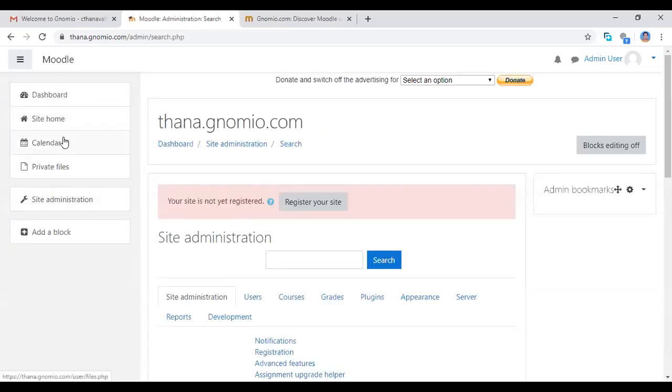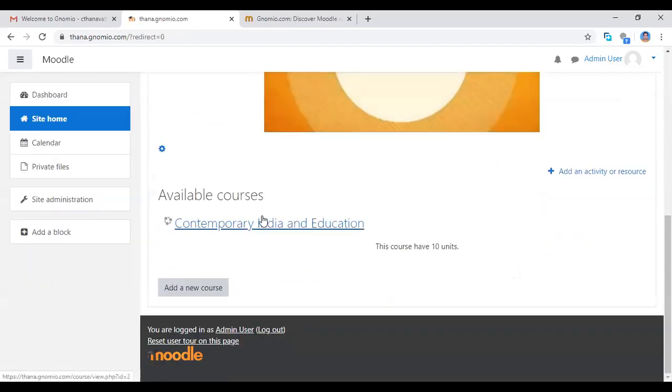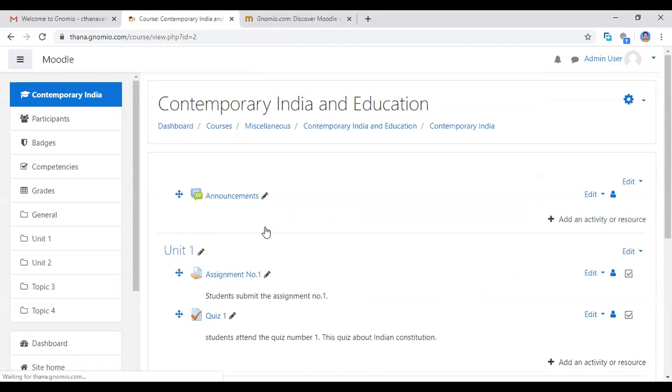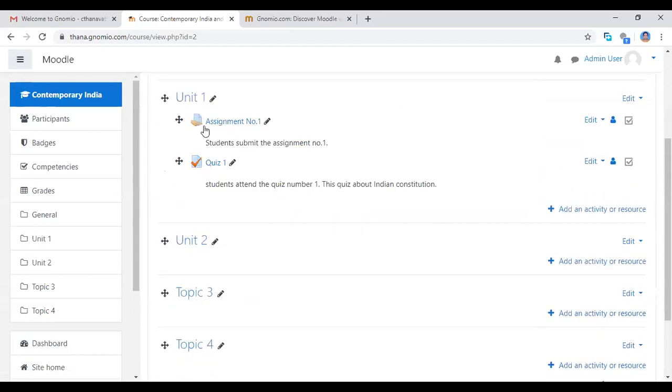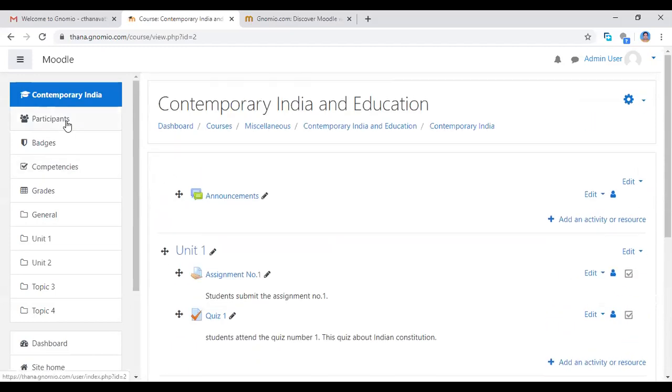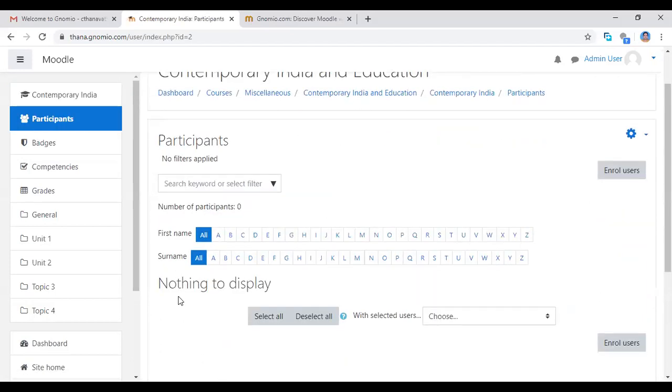Now I'm going to my course, Contemporary India and Education. I added those activities just for demo. I'm adding unit 1 here. See the participants here for this course. Now I'm clicking the participants. See, visible here, nothing to display. I added one user, Ranjit Anand, but here there is no display.